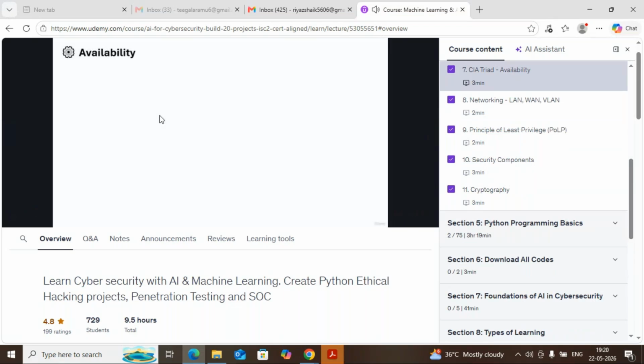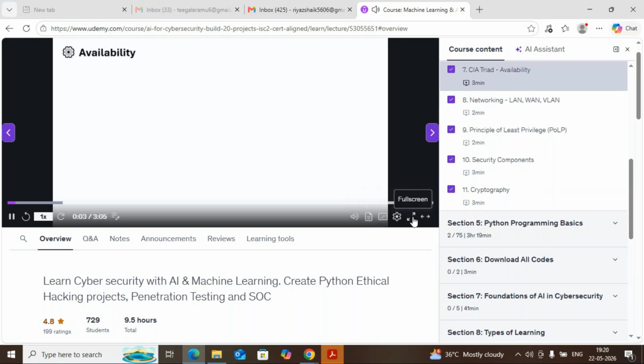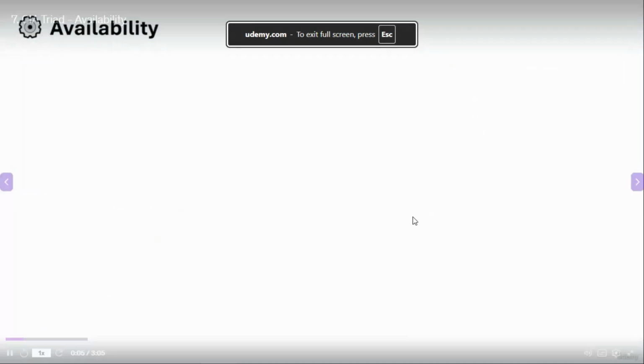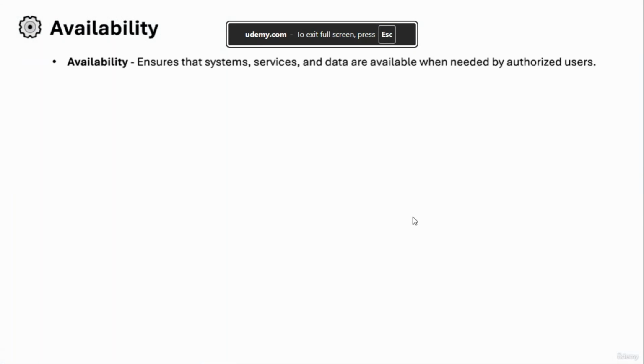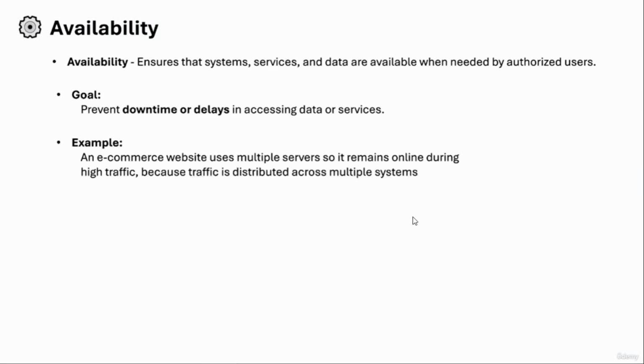I'll be talking about confidentiality and integrity and the main difference between them. Now it's time for availability. Availability ensures that systems, services, and data are available when needed by authorized users. The goal is to prevent downtime or delays in accessing data or services.